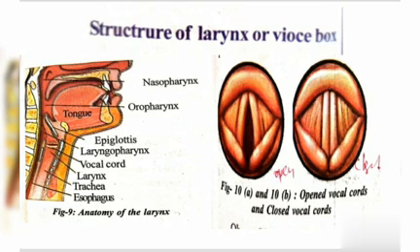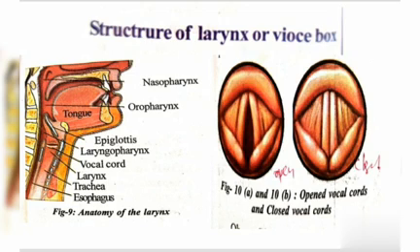So in figure 10a we can observe the vocal cords are open during breathing. At that time, air is entering into the lungs. When we speak, the vocal cords are closed. Then the air from the lungs presses between them and causes vibrations, and that is how sound is produced.